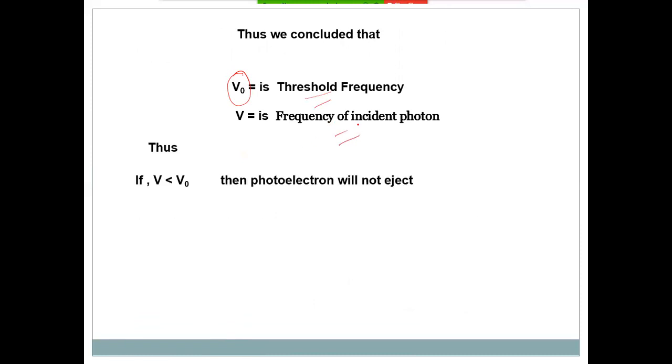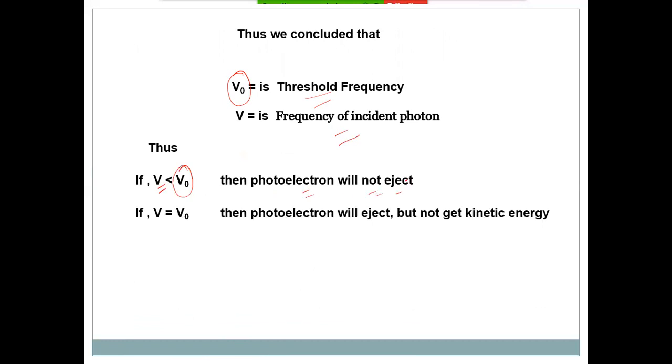Thus, if nu is less than nu naught, then the photoelectron will not eject. If nu is equal to nu naught, then the photoelectron will eject but not gain kinetic energy.